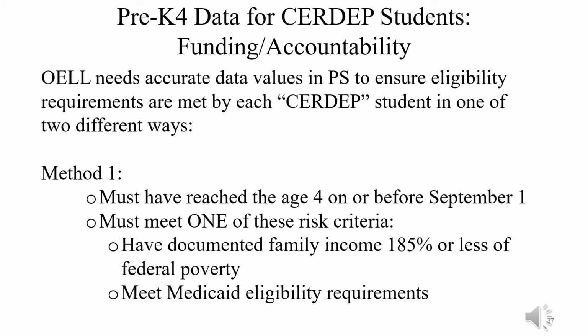Students can meet eligibility requirements in two different ways. One way is to become 4 years old before September 2nd and meet one of the risk criteria creating CERDEP eligibility. That is, have a documented family income 185% or less of federal poverty or meet Medicaid eligibility requirements.